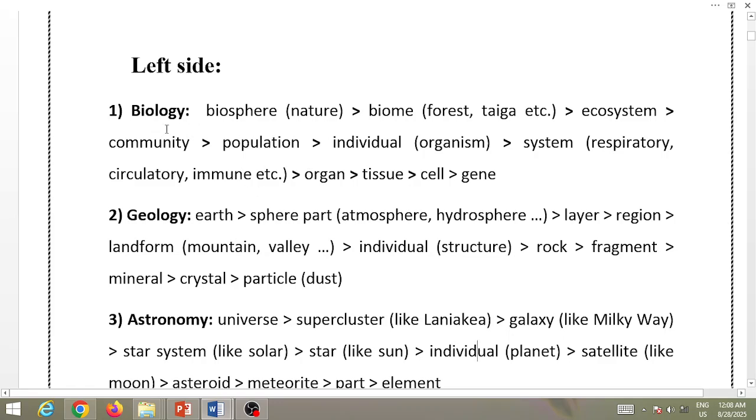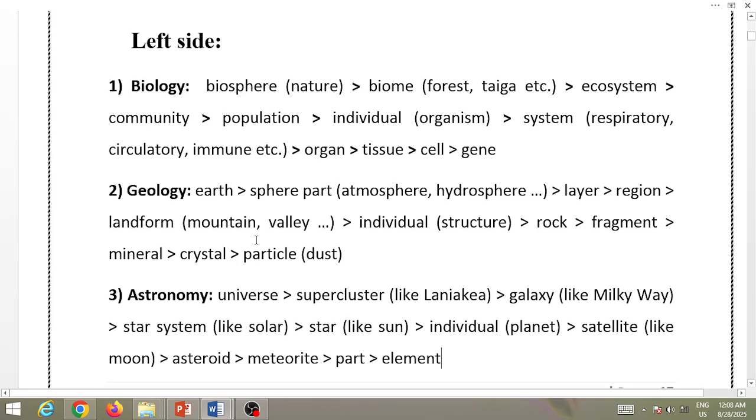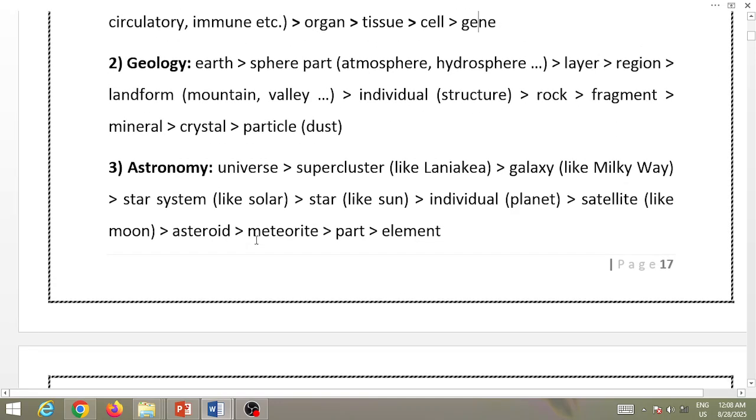So moving one level above to the level of geology. In this model, the smallest component of geology is assumed to be a particle or a dust particle. Bigger than that might be a crystal. Bigger than crystal might be a mineral. Bigger than mineral can be a fragment. Bigger than fragment can be a rock. So rocks together can create a geological structure.